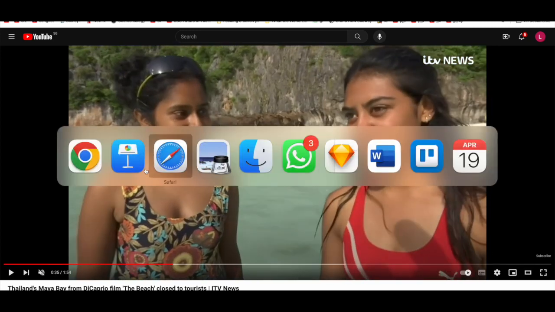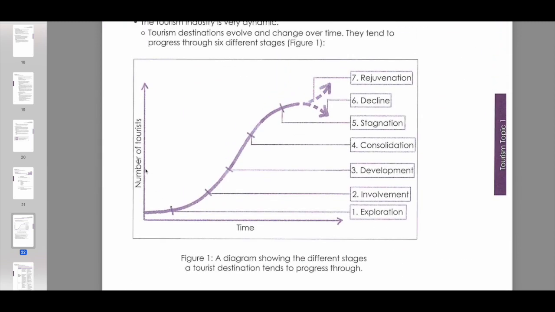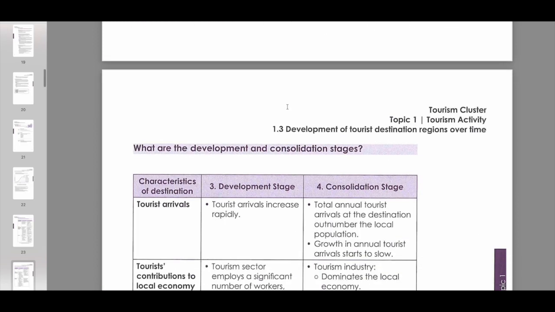Which stage of the tourism development model was Maya Bay at? Some of you may think it's consolidation, some of you may think it's stagnation. Actually, it's more of stagnation, because the numbers weren't rising, it was at its limit, and in fact it was over capacity already.